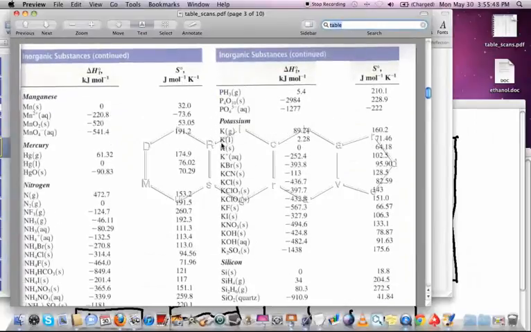That's what we'd expect. The only ones that are not positive are the ions, and that's because ions are treated differently to regular compounds. The relative entropies of ions are different to solids, liquids, and gases. And if you want more details about that, I'll talk about that in class. Just realize that as far as everything else goes, aside from the ions, you're going to see positive values.